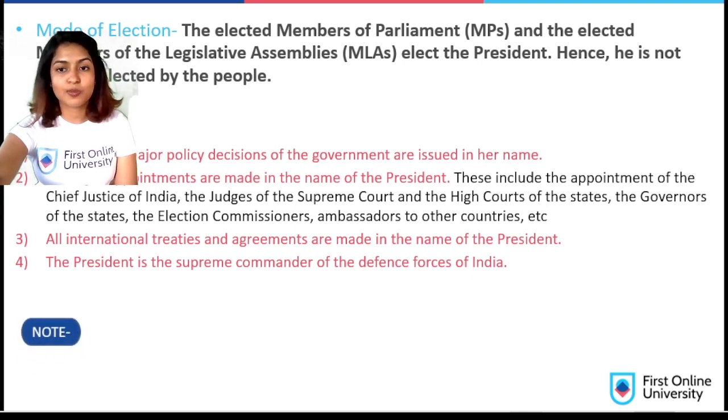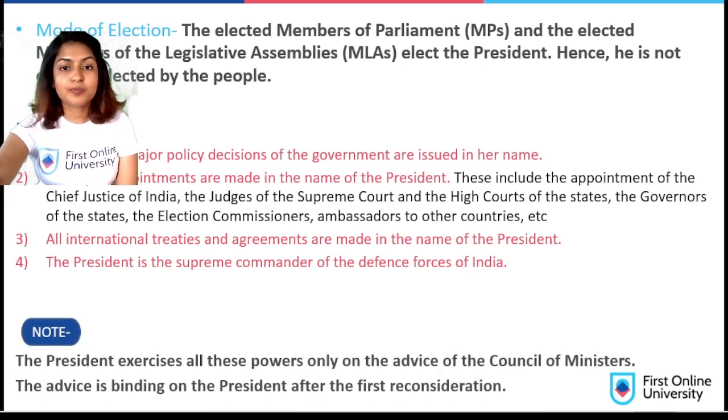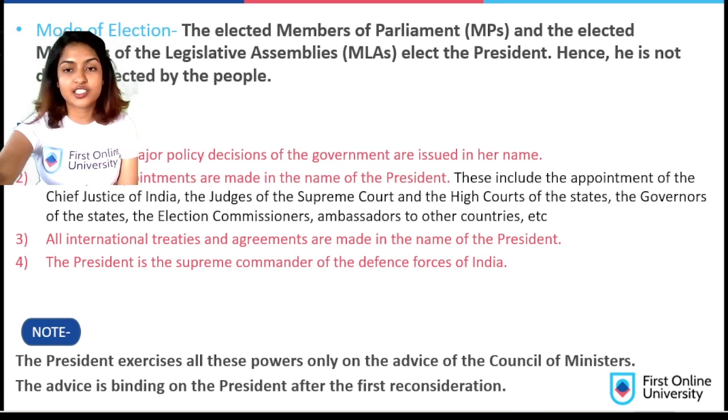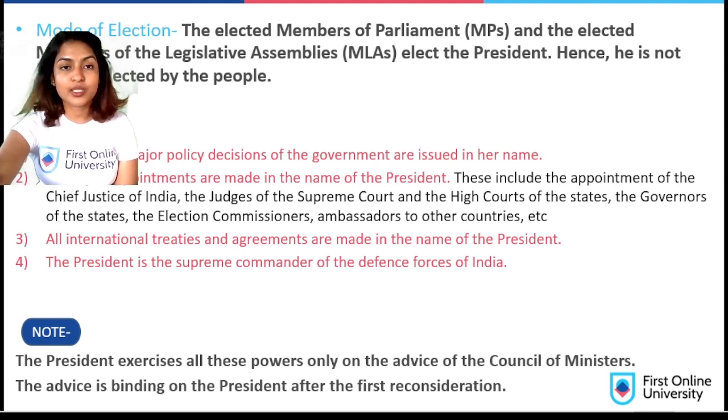Let's take a quick note. The president exercises all the powers only on the advice of the Council of Ministers. The advice given by the Council of Ministers is binding on the president after the first reconsideration. So what does this mean? Any decision or power that the president has to execute has to be on the advice of the Council of Ministers.